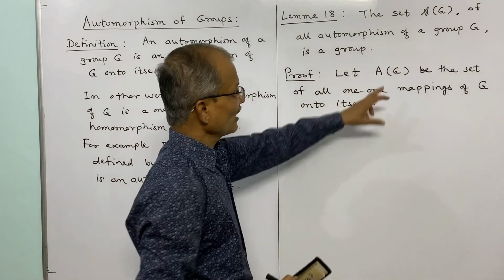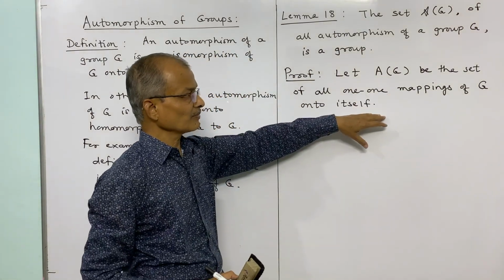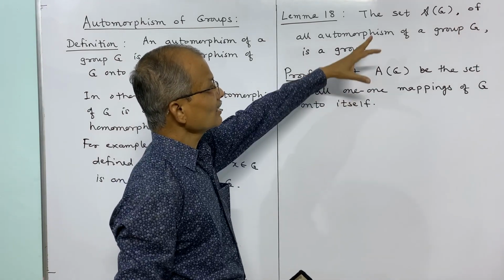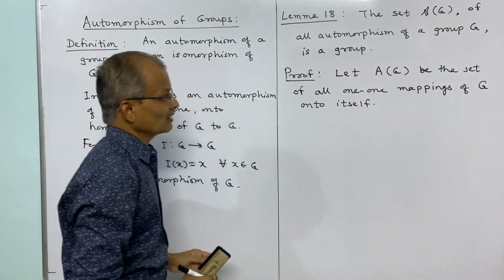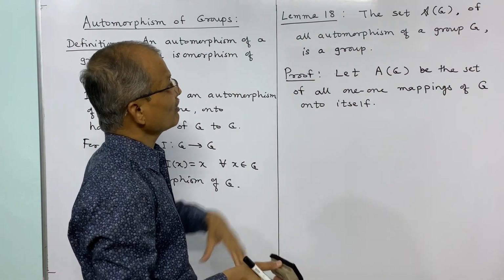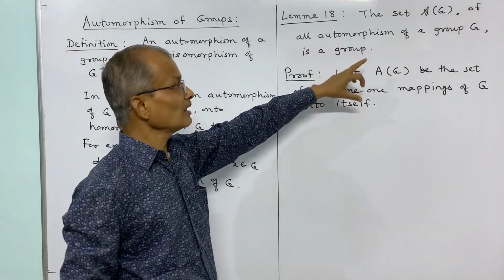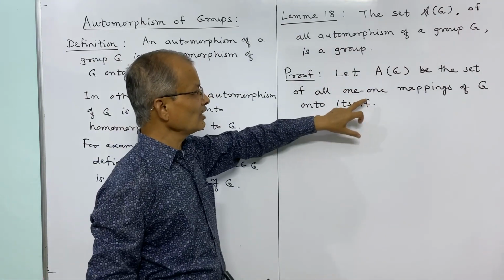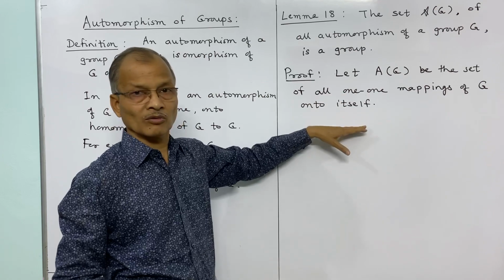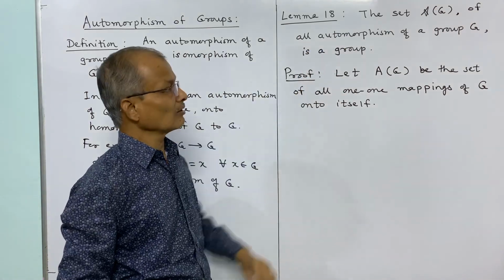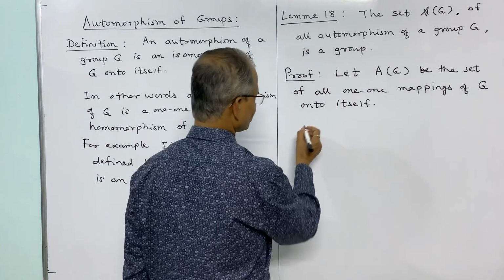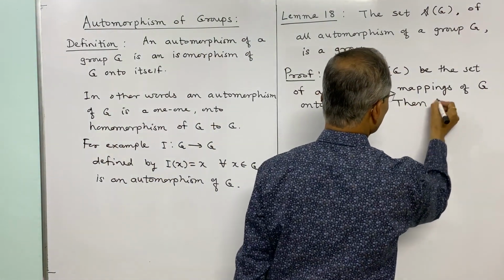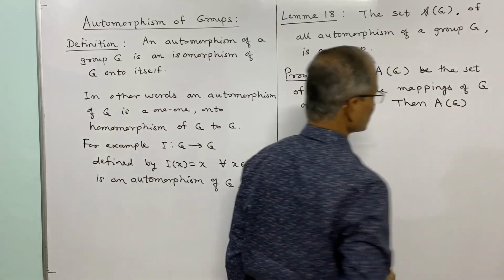So that means A of G is one-one onto mapping of G to G, and then we will consider script A of G, and that is the set of all automorphisms of G, and clearly then this will be a subset of this, because an automorphism is not only one-one and onto, but it must be a homomorphism, then it becomes an automorphism. Then this capital A of G forms a group.